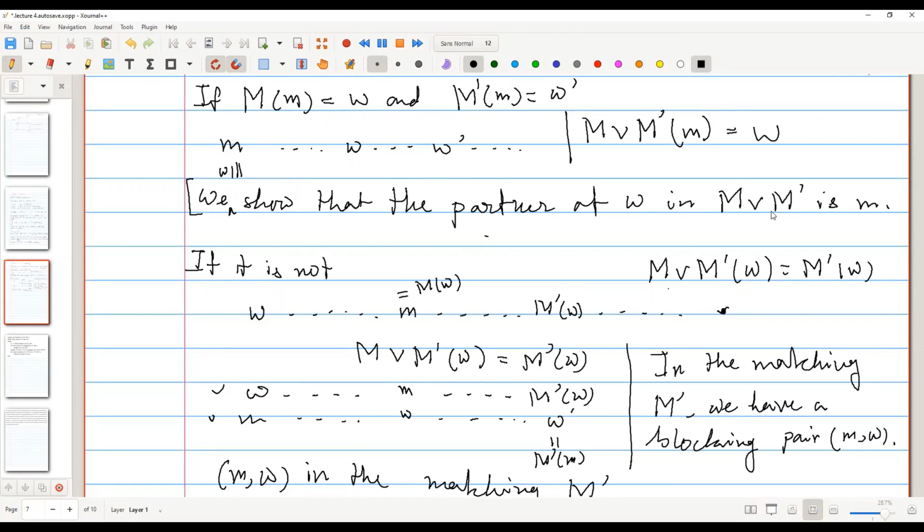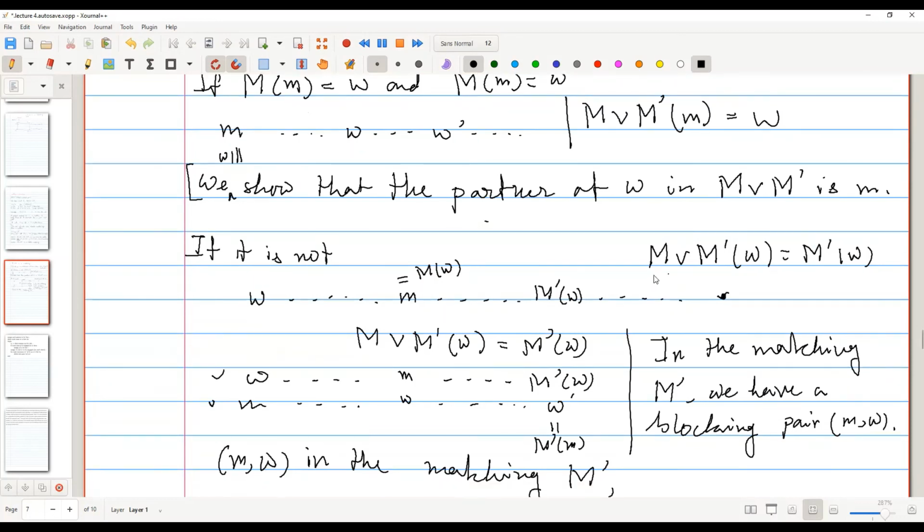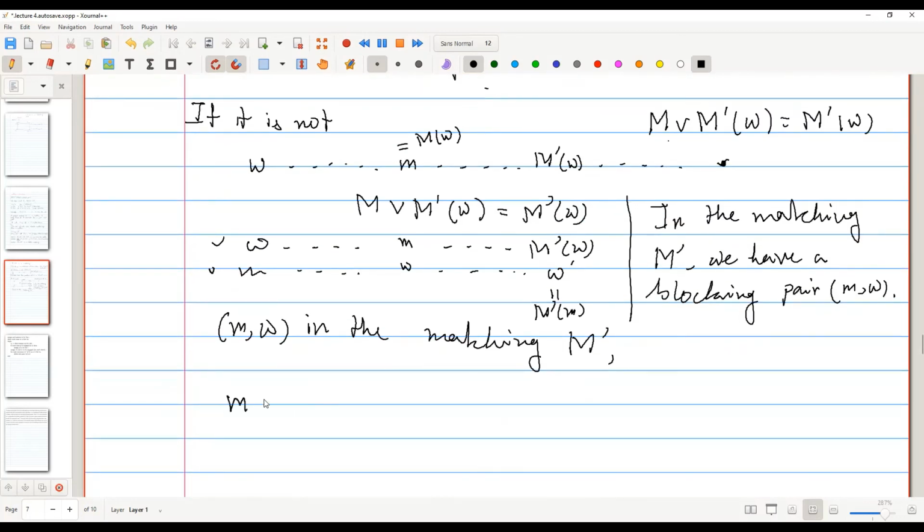And so that means for each man, if we take his partner and the partner of that, let's write it this way. If m is the partner of w, that means w will be the partner of m too, right? So there is a one-to-one correspondence, and that means it will be a matching.